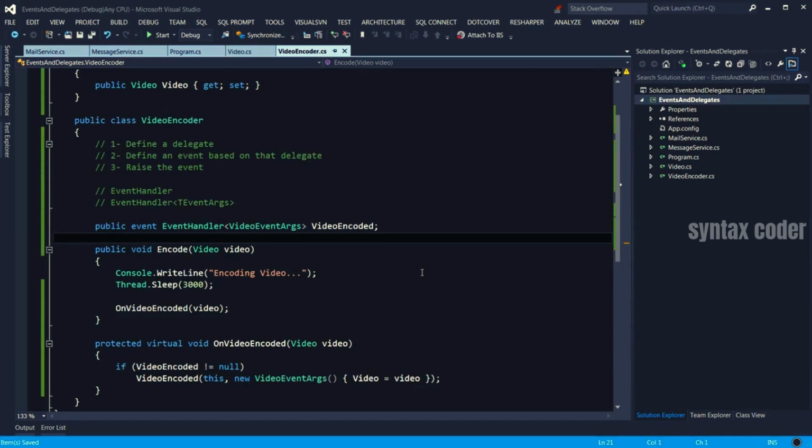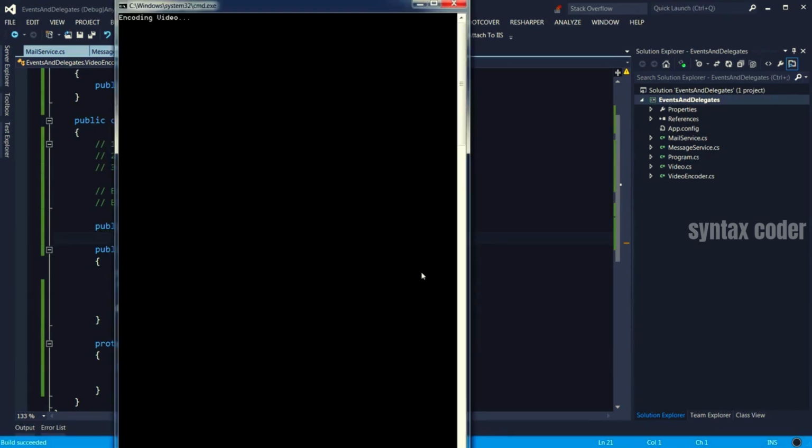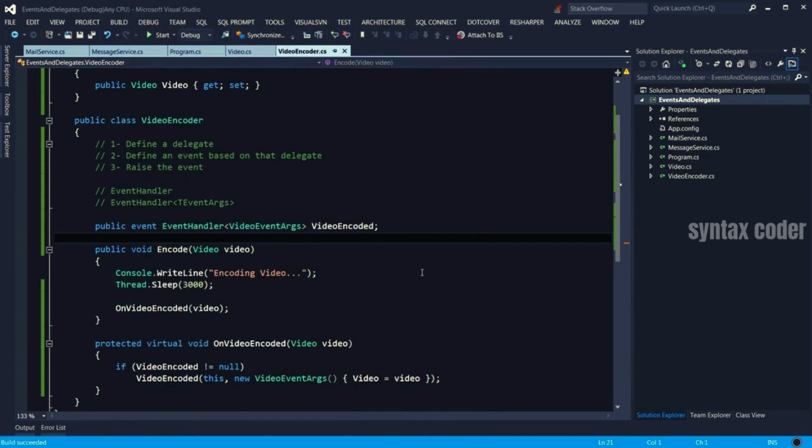Okay, with that change, let's compile the application and run it. Everything working as before. Well, I hope at this point you have a good and in-depth understanding of events and delegates and how they help building loosely coupled applications. You saw how we can use events to make our applications extensible. And you also saw how to create a delegate and an event, as well as raising and subscribing to events. You also saw how we can use the event handler delegate that comes in the .NET framework, which saves us from creating our own delegate.